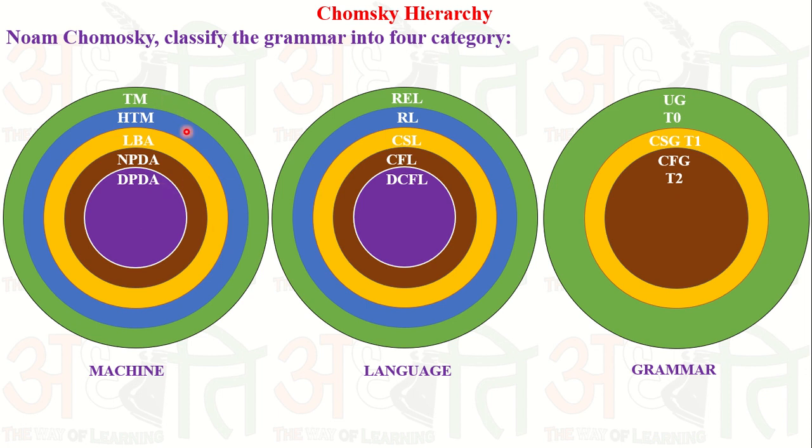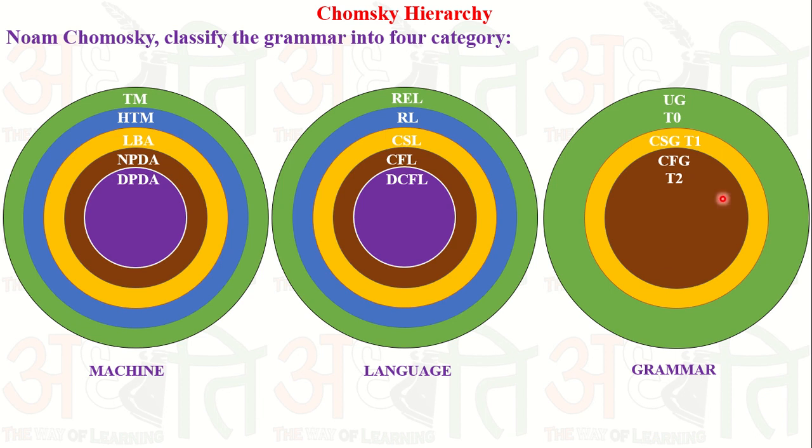Now, type 0, type 1, type 2: the formation of each particular grammar and the types of productions, I already told you everything in my previous videos. Please watch all those topics, because I already discussed the Turing machine, halting Turing machine, linear bounded automata, and pushdown automata, non-deterministic and deterministic. And the languages: recursive language, recursively enumerable language, context-sensitive language, deterministic context-free language or context-free language, and type 2, type 1 and type 0 grammars. All of these we have already discussed.